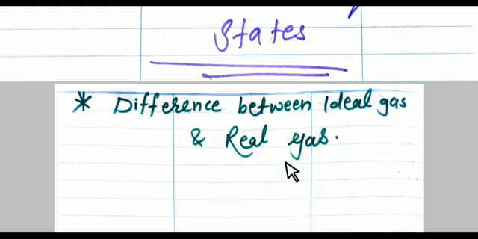When you study the real gas, you have seen that when the pressure is low and temperature is high, real gas can obey Boyle's law and Charles' law. And mostly and always real gas shows deviation from Boyle's law and Charles' law. Means in ideal gas PV upon nRT is equal to 1, but in real gas PV upon nRT is not equal to 1.